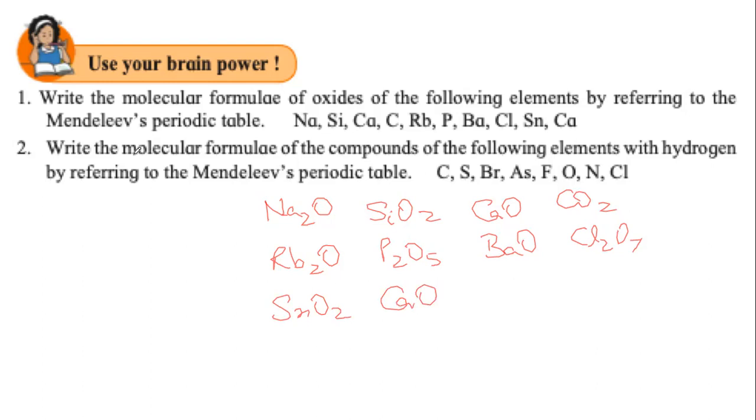Just notice that when Mendeleev wrote the formula, he wrote like this: R, some number, and O, some number. He is writing the numbers on the top. We will not write it like that. We will write it the right way, the correct way. This is how we write.